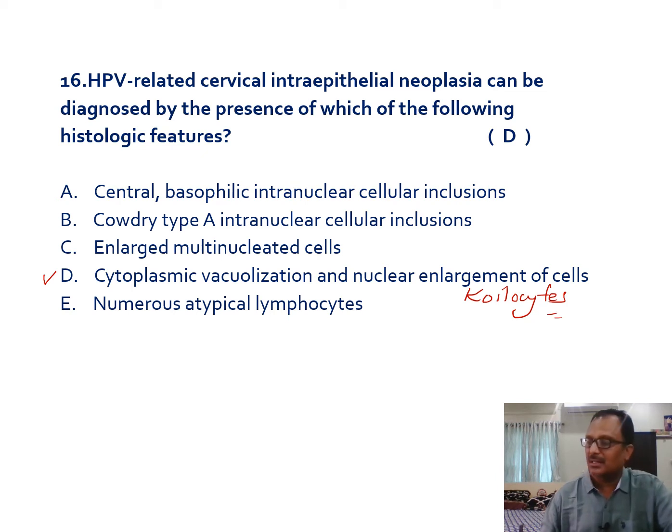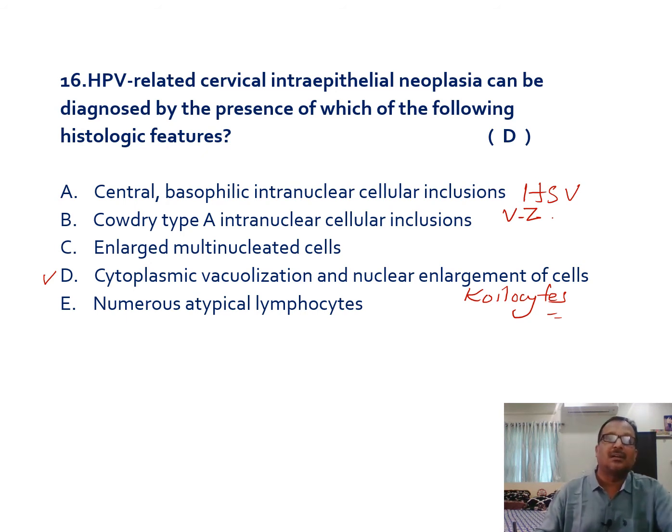And next, why the others may not be the answer. See, if you see this, Cowdry type A intranuclear inclusions, here if you see the central basophilic intranuclear cellular inclusions, these inclusions are seen with herpes simplex virus and varicella zoster virus. So here you can see herpes simplex virus and varicella zoster virus.